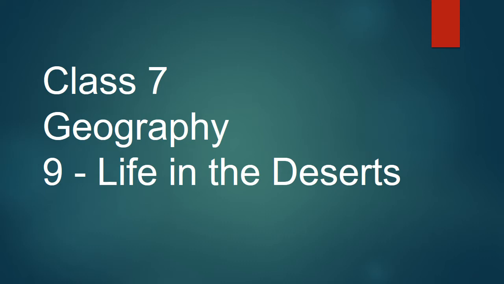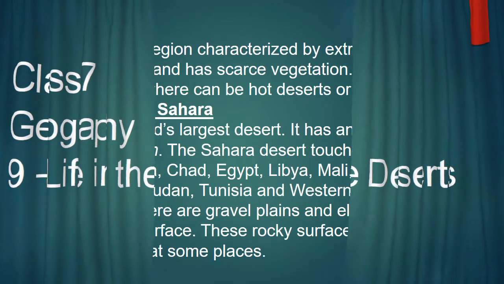In both cases we have seen first about climate, then about flora and fauna, then about people, occupation, how they live, and what is the current situation, what kind of transport. These are the things we have seen in this chapter, and now we are going to see about life in the deserts. How life is in the deserts. Okay. So first here also we are going to see two places as examples. So first we will see an overview of desert.